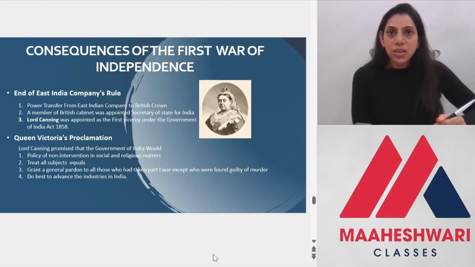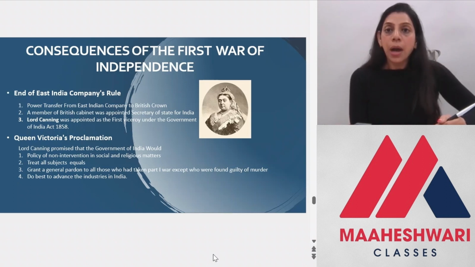The next topic is consequences of the First War of Independence. Now, a very significant change that happened after the First War of Independence was that the East India Company's rule, 100 years of rule, came to an end. Now the power was transferred from the East India Company to the British Crown and the British Parliament. So that was a very, very significant change.